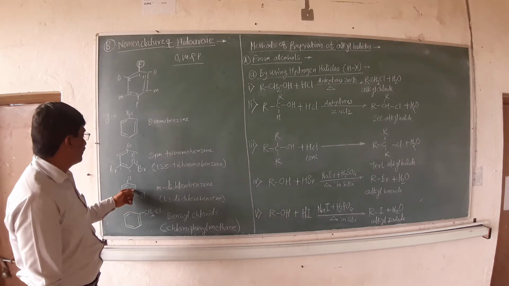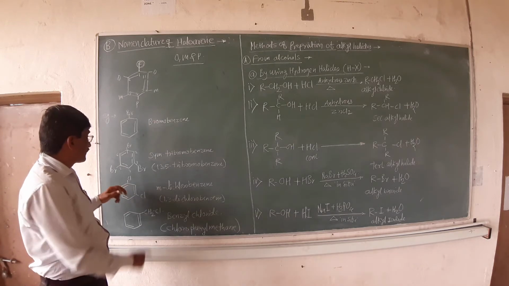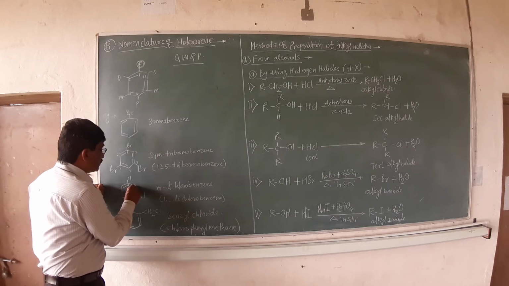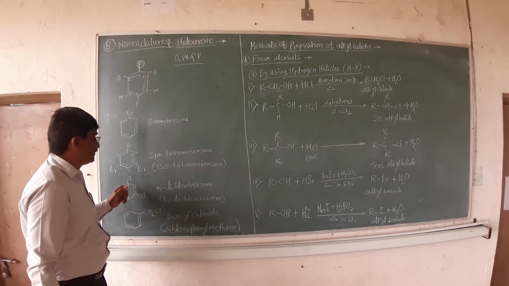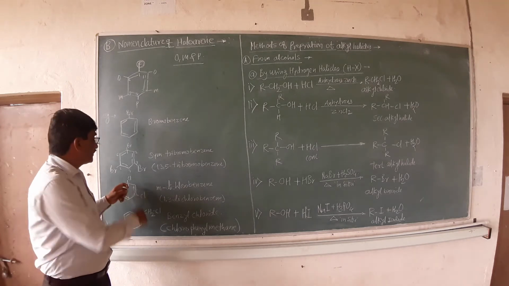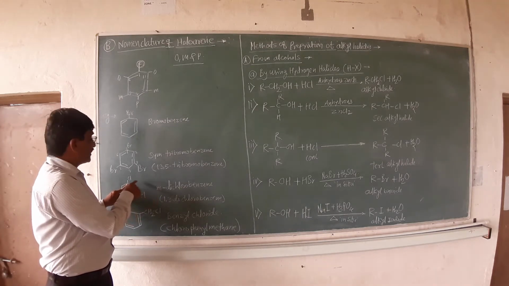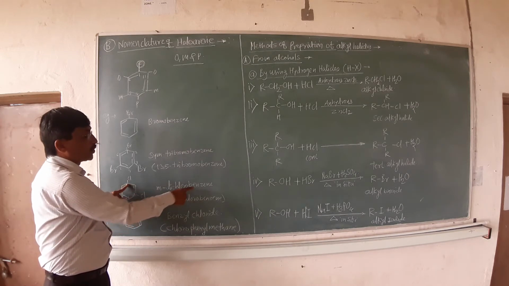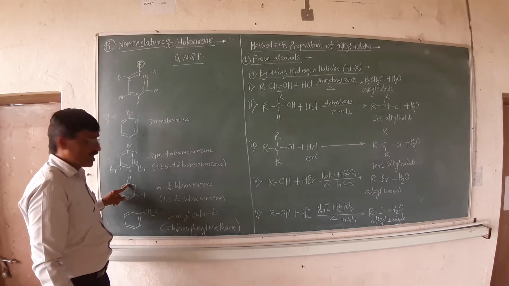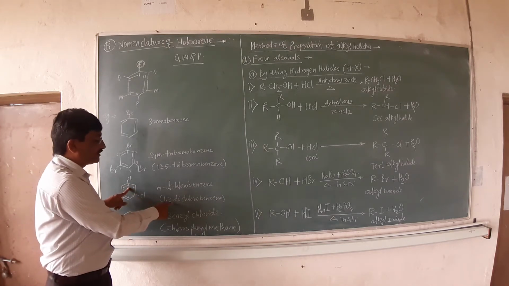Take another example. Two chlorine atoms are present at position number 1 and position number 3. The name of the compound: with respect to this chlorine, the other chlorine is at a meta position, and that's why it is meta. Di means 2, chlorobenzene is already present. The IUPAC name of that particular compound is 1,3-dichlorobenzene.